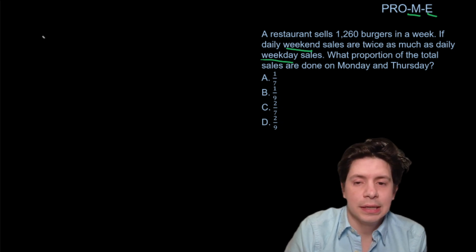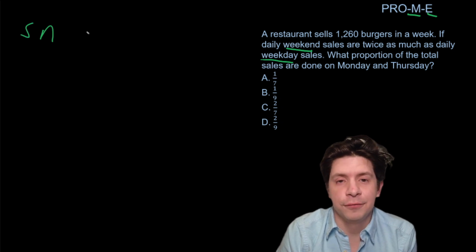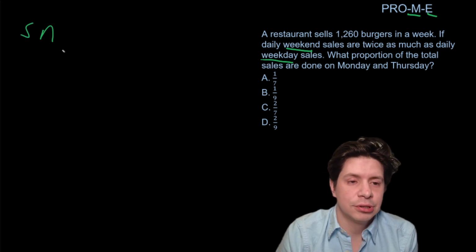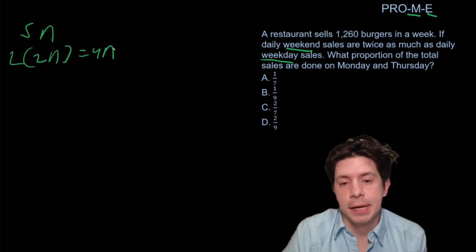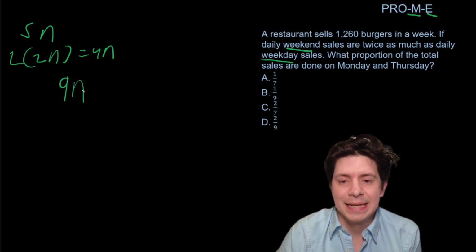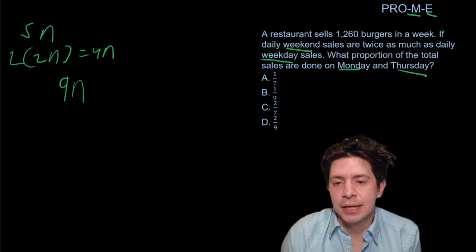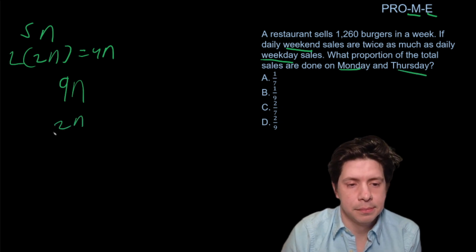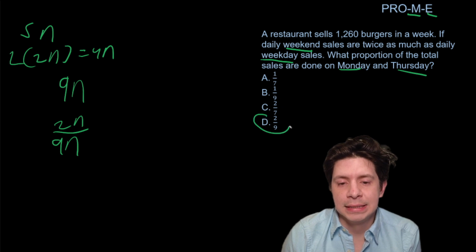So let's say weekday sales is N. So we're going to have 5N, because there's 5 weekdays. And then weekend sales are 2N, and we're going to have 2 of those, so it's going to be 4N. And that means that total, we have 9N. So there's 9 parts of sales. So we're doing 2 weekdays, so that's 2N over 9N, right? And that would give us D.